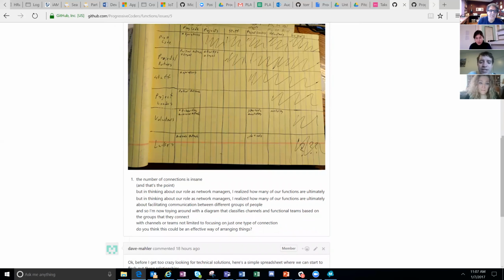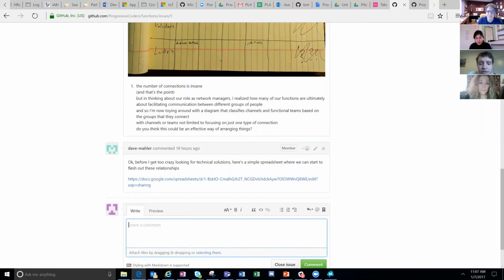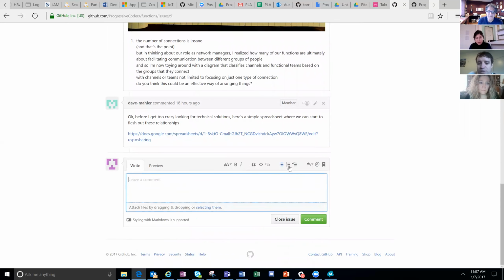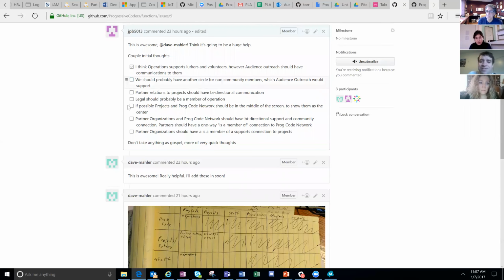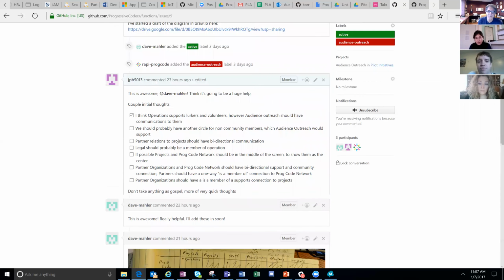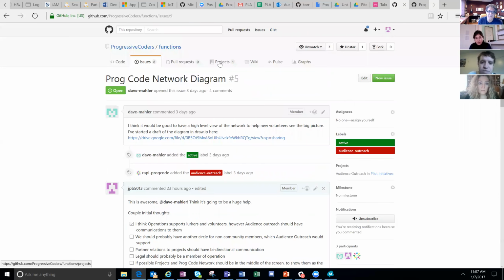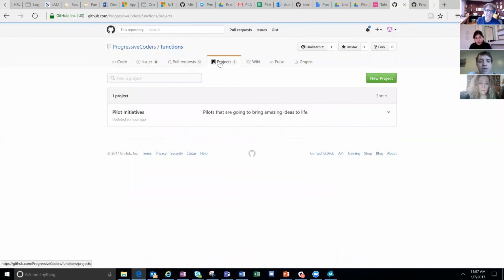But basically this just tracks the work history, and here's where I would leave a comment, and you can use the handy dandy checklist, which automatically adds the Markdown, whatever the command is, and then the checklist shows up like this. It's nice. It has those Trello and Kanban board factors directly in it. So another way that we can look at all the issues is within different projects, and I would think that we'll probably have a number of different projects as things get too large for this individual board.